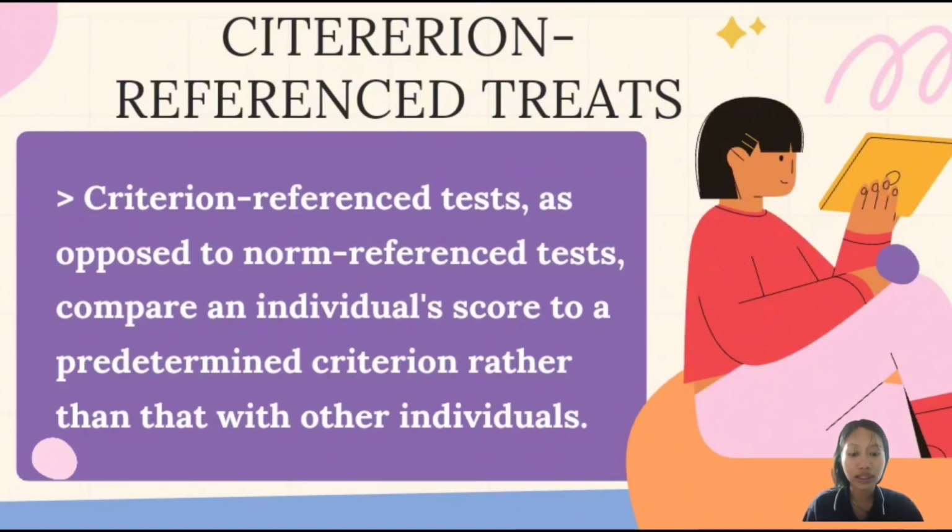So, what is the difference between norm reference test and criterion reference test? A norm reference test compares the test takers' score to a representative group or norming group and reports where the tester falls in relationship to other testers. The criterion reference test, on the other hand, compares a tester's scores to an objective standard or criteria.